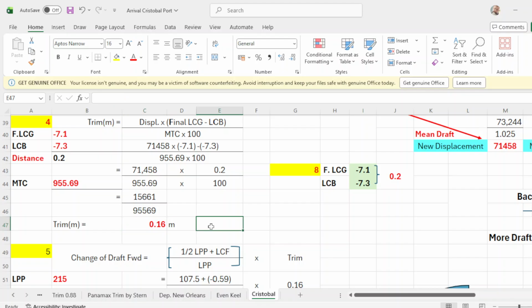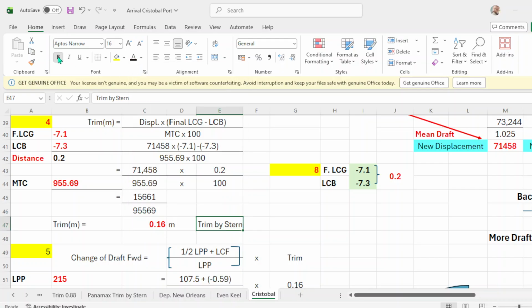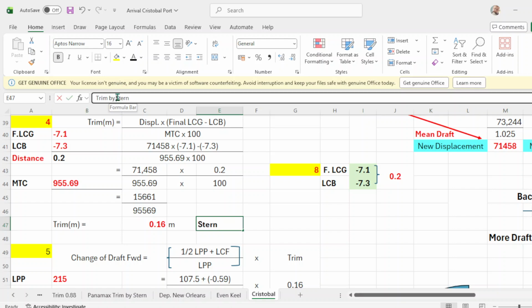You can put trim by stern. Okay? It will be trimmed by stern. And put here.